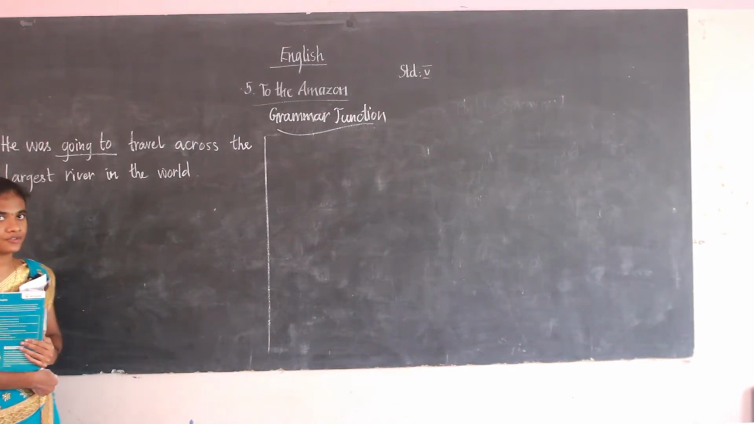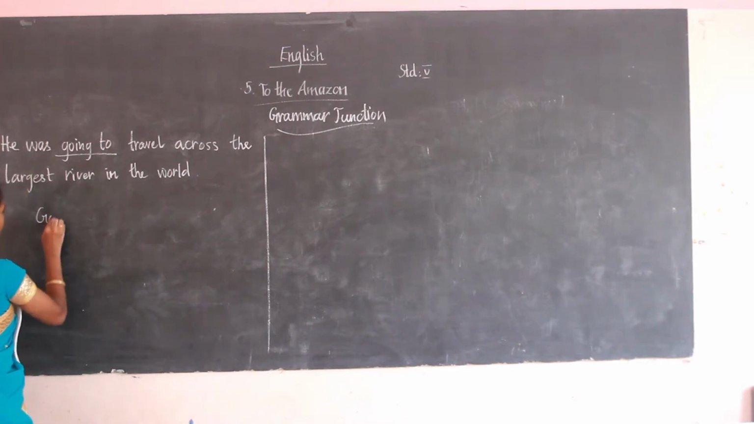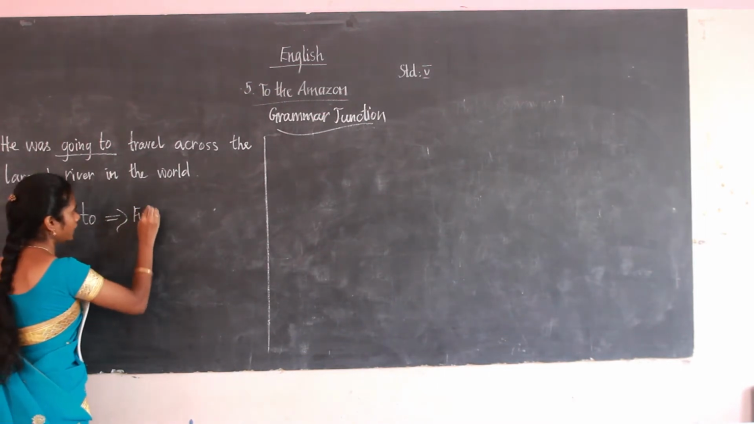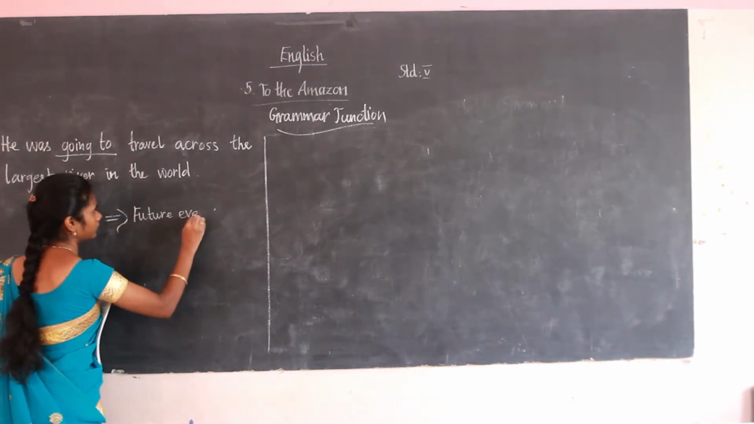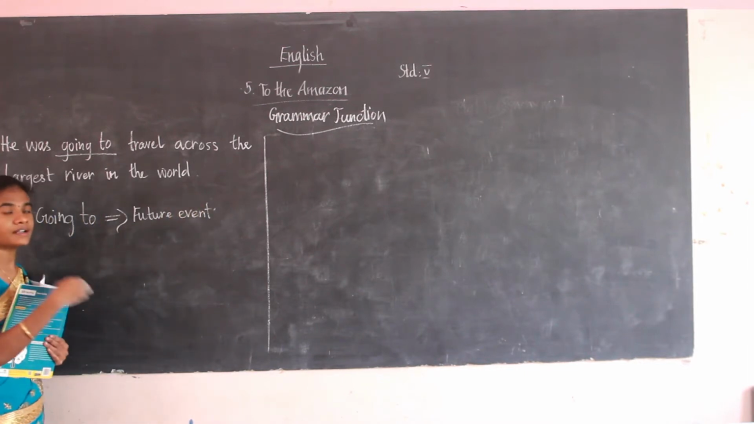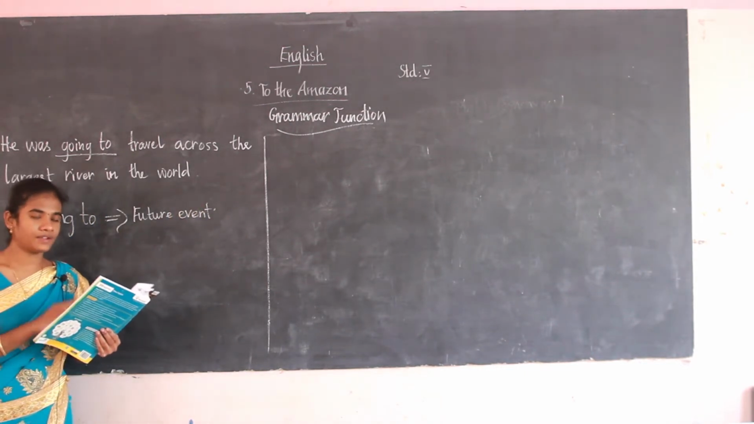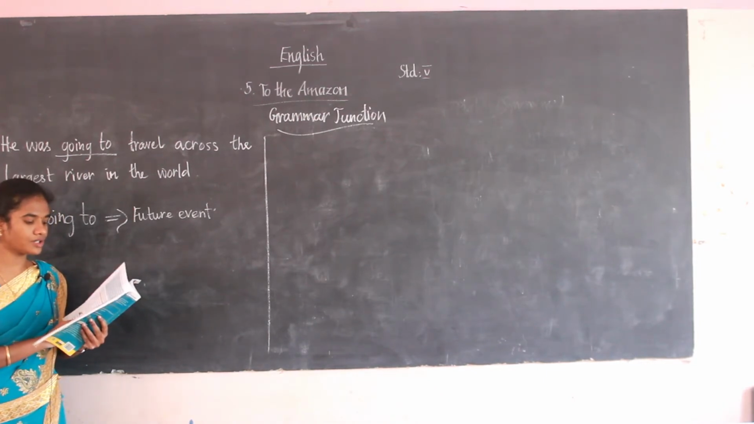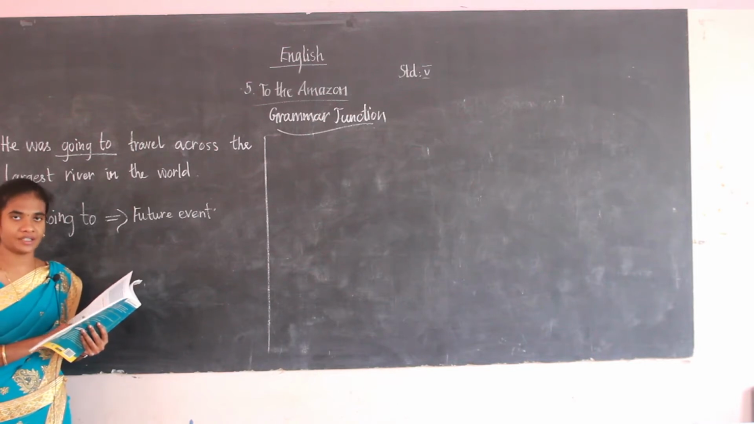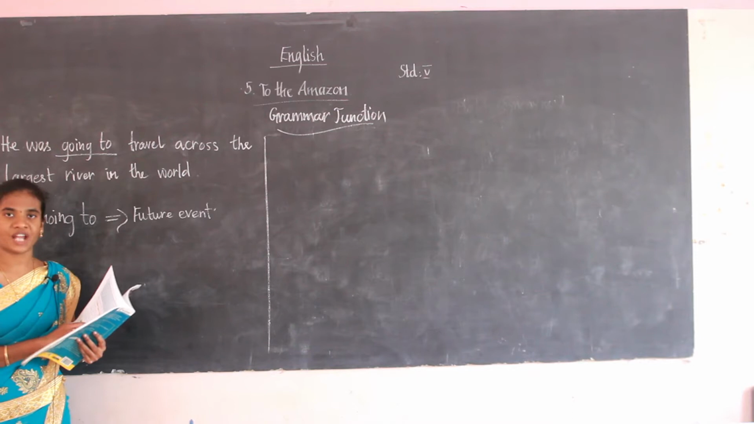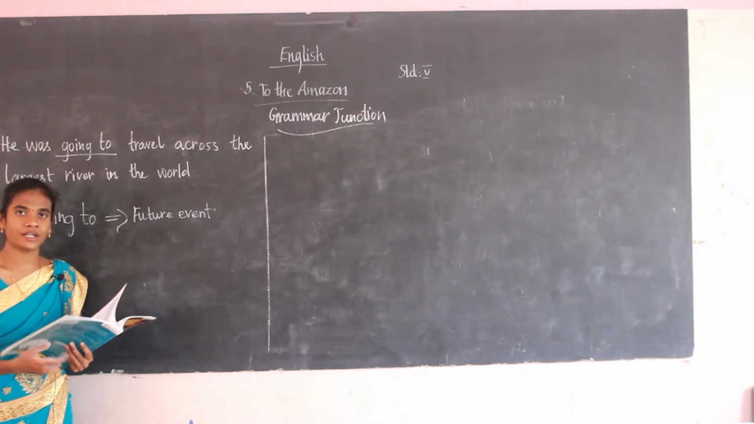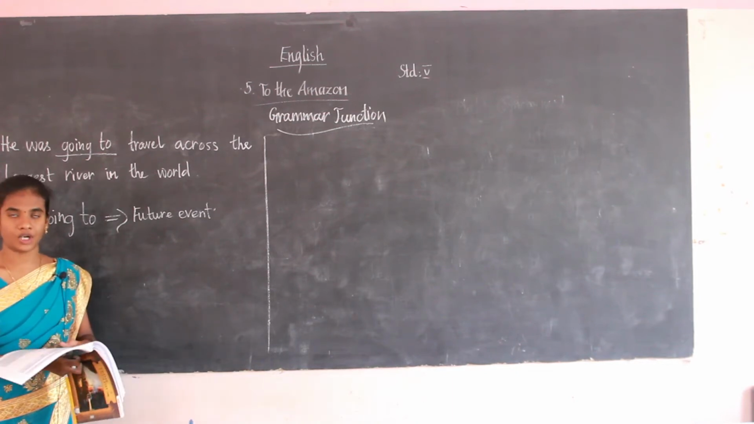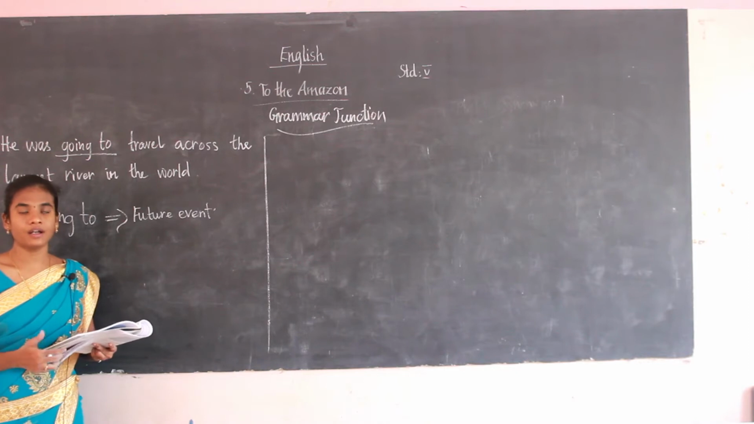Going to is the future event. So going to is the future event that says he will be traveling across the Amazon river. Likewise they are telling, right? So here going to is used to talk about the future event, that is traveling across the Amazon river. Okay, so while we are talking about the future, we will talk in different ways.